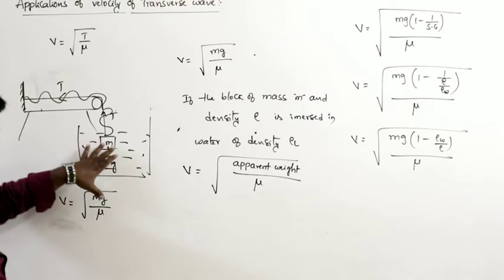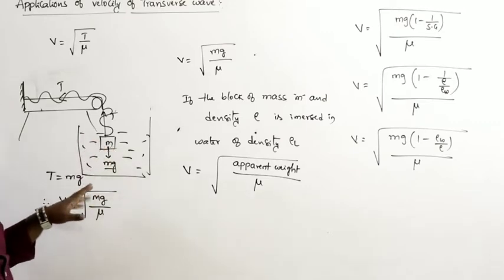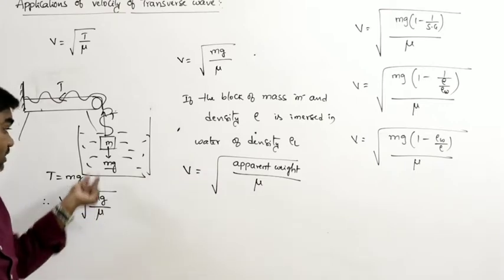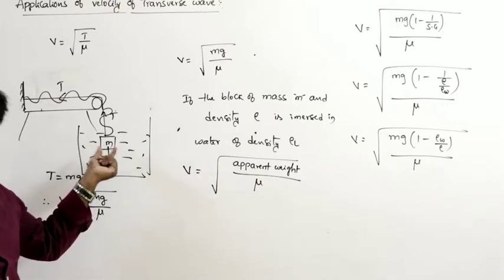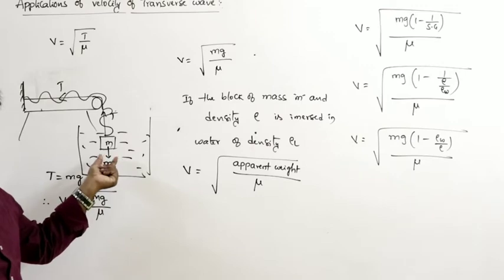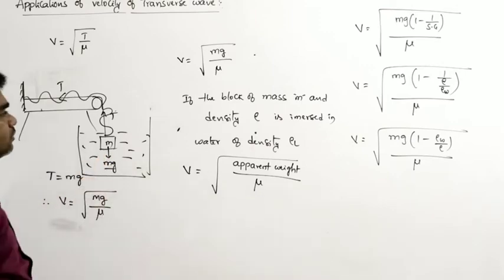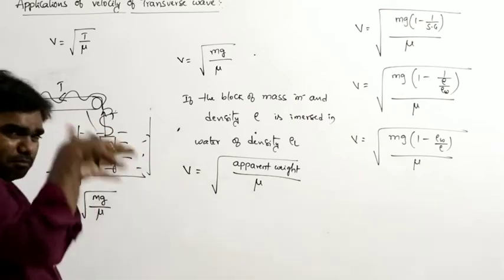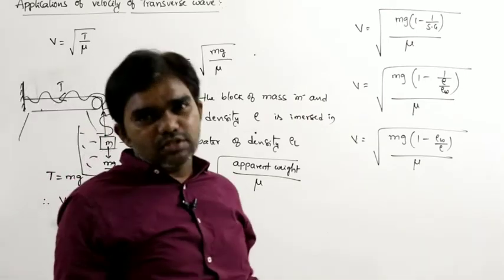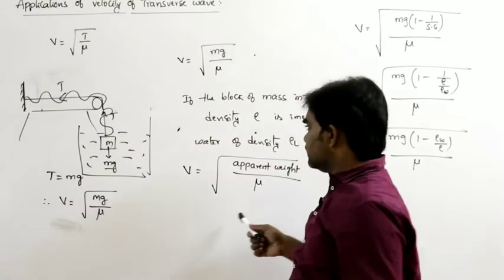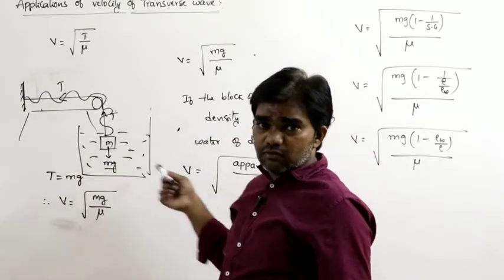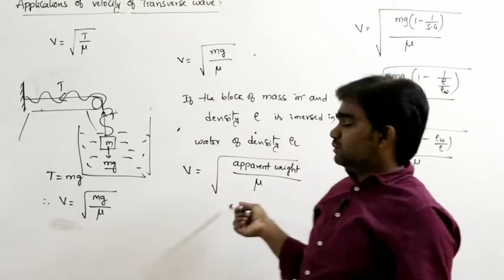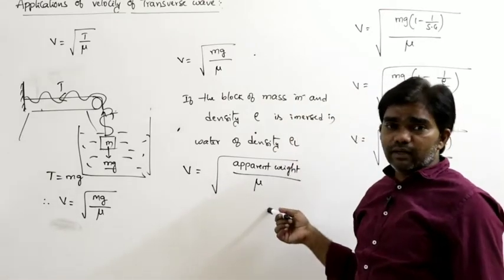If only mass is attached and the transverse wave is developed here, then V can simply be written as square root of mg by mu. What is m? Mass of the attached block. Now if the same block, in the same situation, is immersed in water, then what is the tension here? The tension in the string is nothing but its apparent weight, and the velocity is the square root of apparent weight divided by linear density.